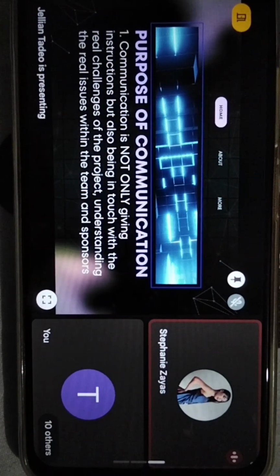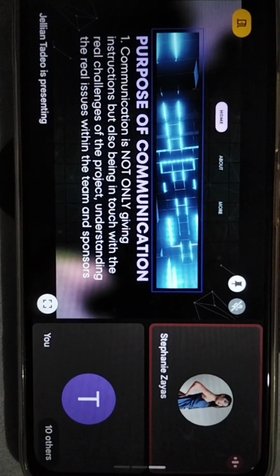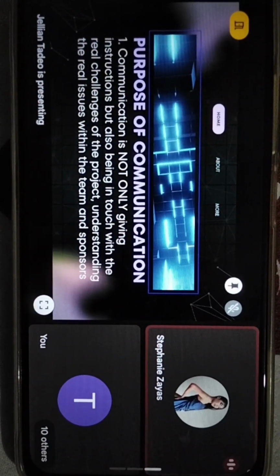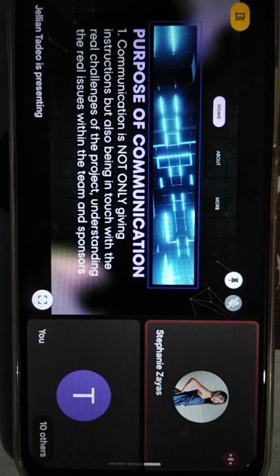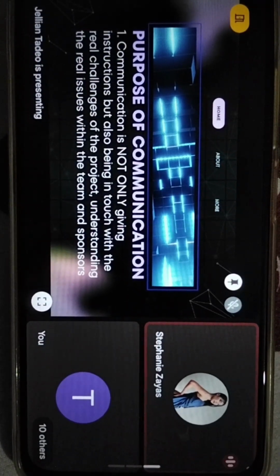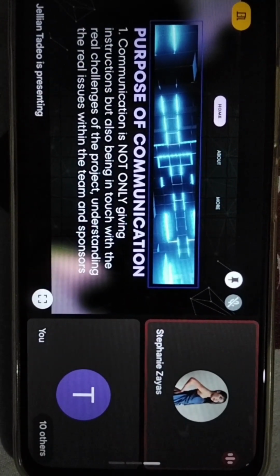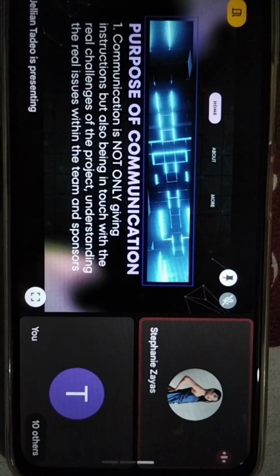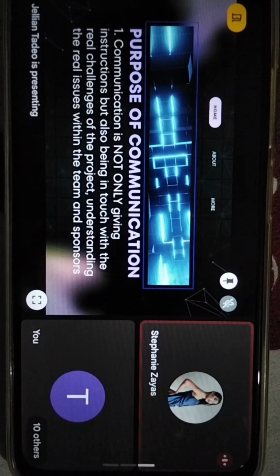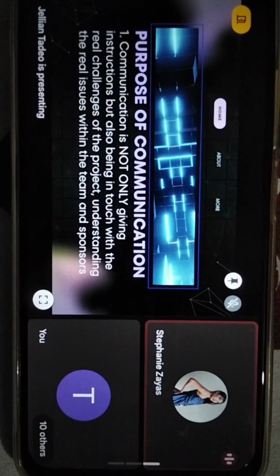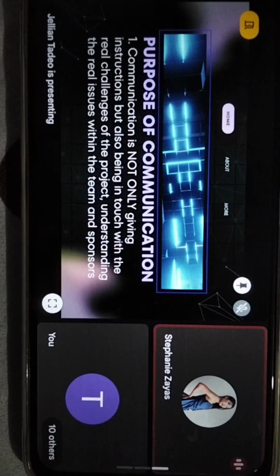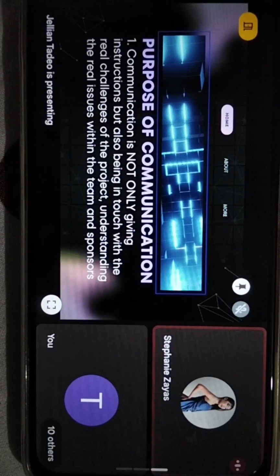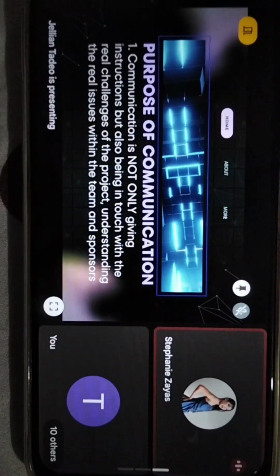These are the purpose of communication. First, communication is not only giving instruction, but also being in touch with the real challenges of the project, understanding the real issues within the team and sponsor. For example, instead of assigning tasks, the project leader asks team members if they are struggling with the internet connection or lack of resources, then helps them find a solution.